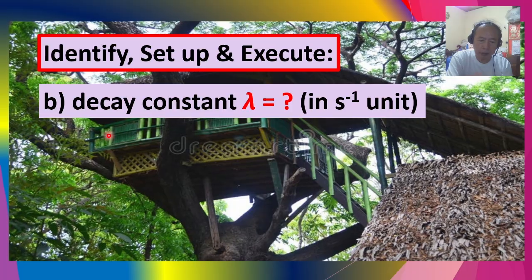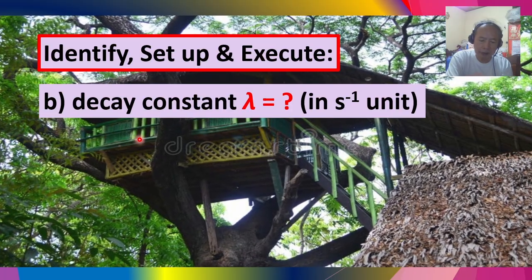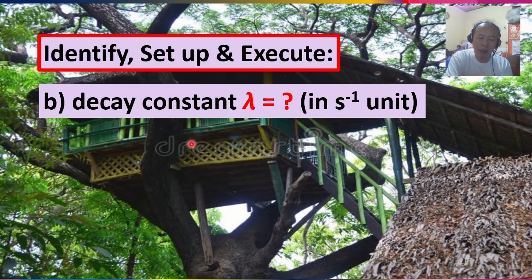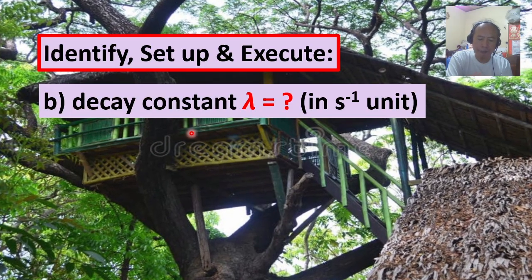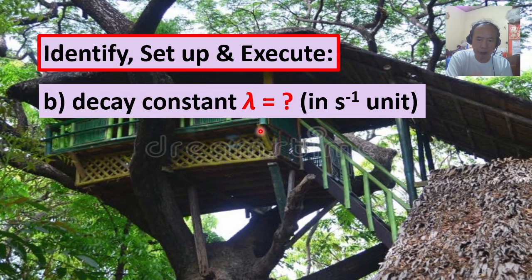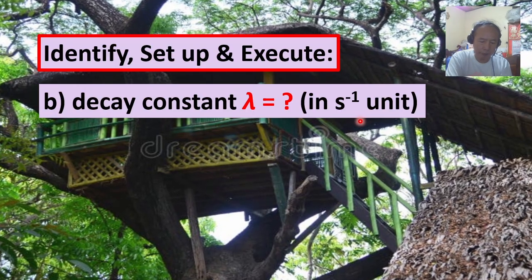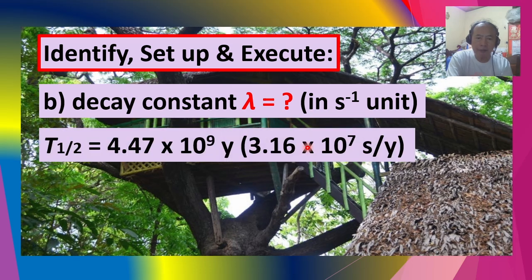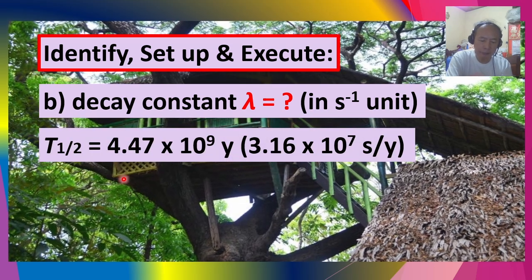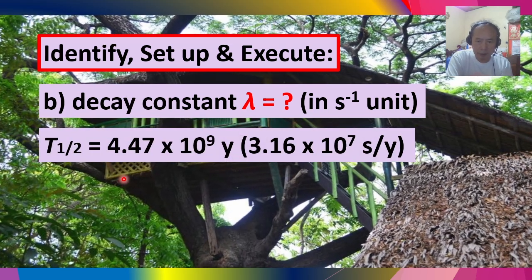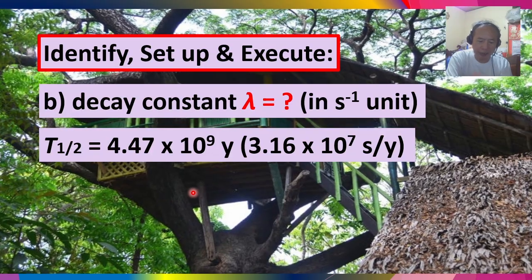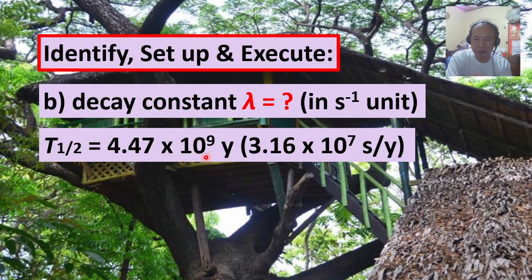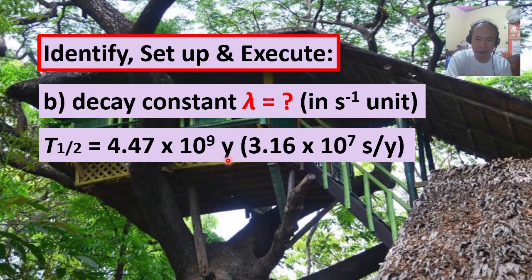In part B, we are required to find the decay constant, denoted here by the Greek letter lambda, in terms of the unit per second. We are given the half-life of the isotope uranium-238, equal to 4.47 times 10 raised to the 9th power year.